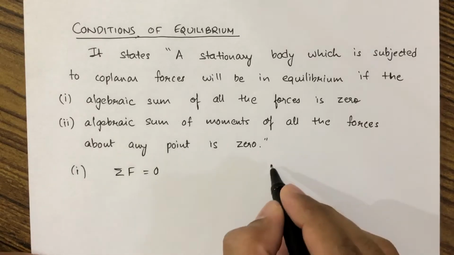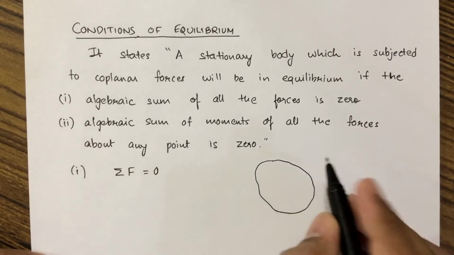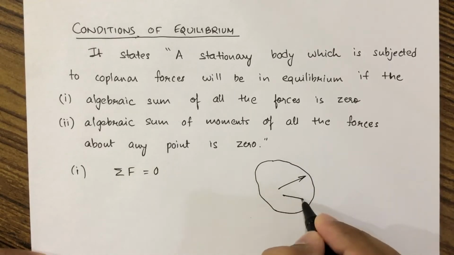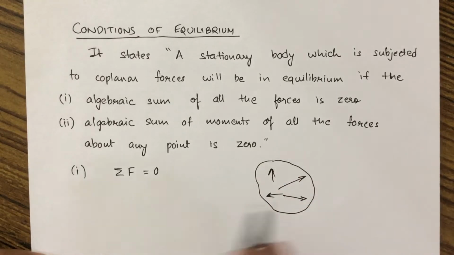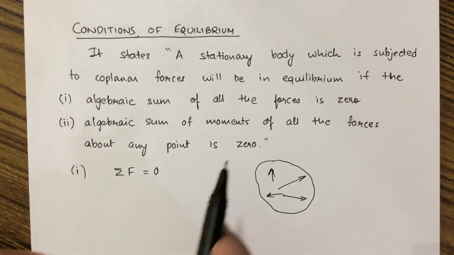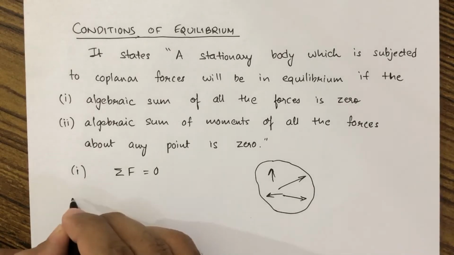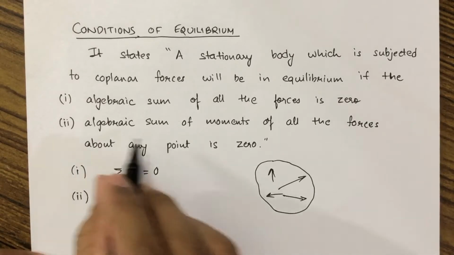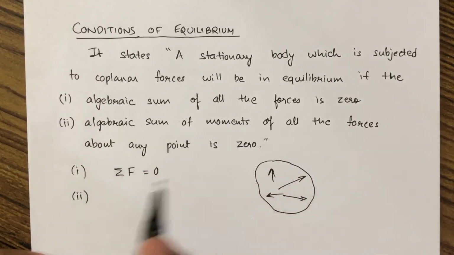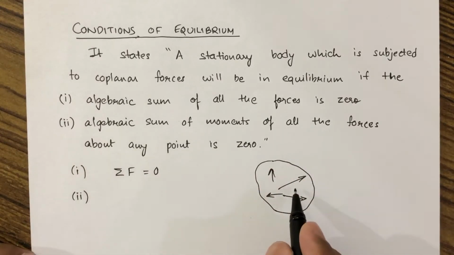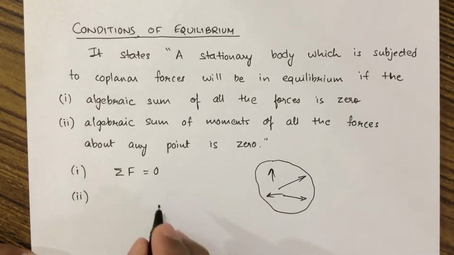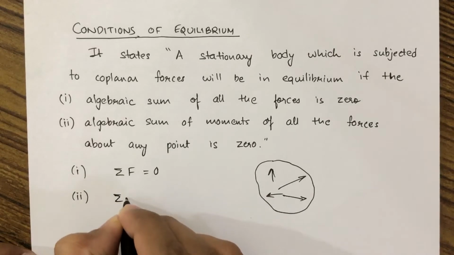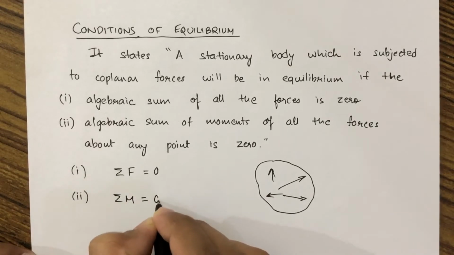If the summation of all the forces acting on this body is equal to 0, then we can say that the body is in equilibrium. The second point is that the algebraic sum of moments of all the forces about any point is 0, that is summation M is equal to 0.